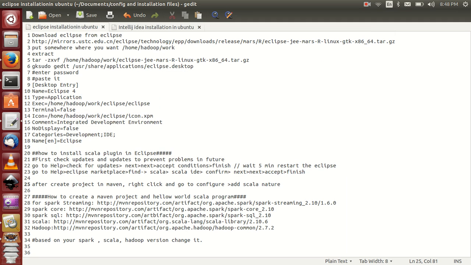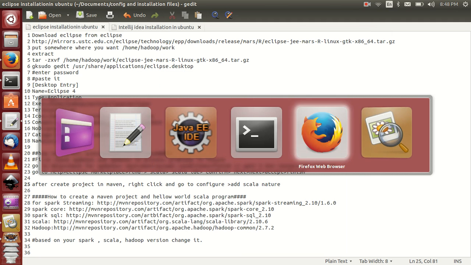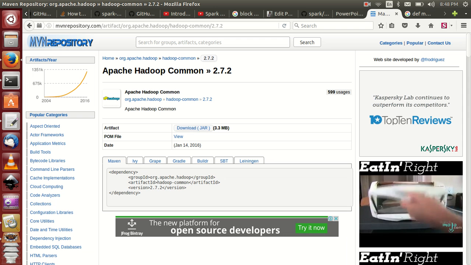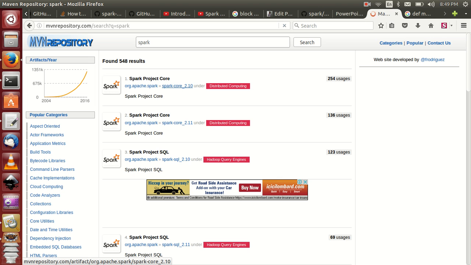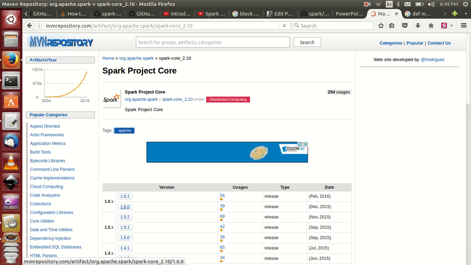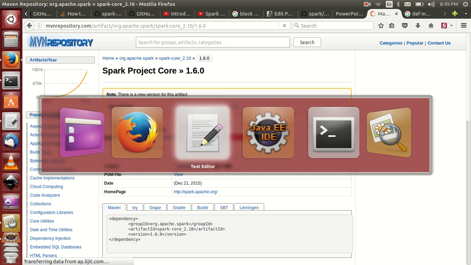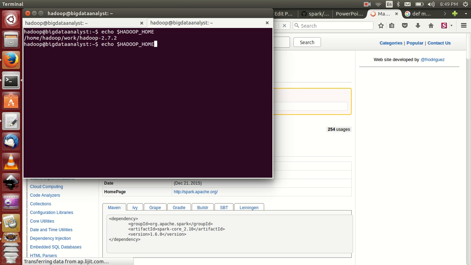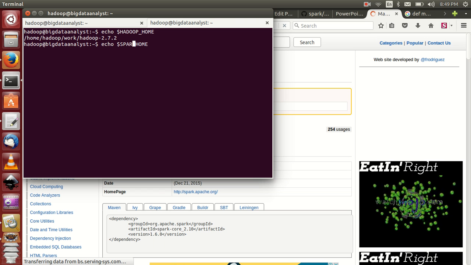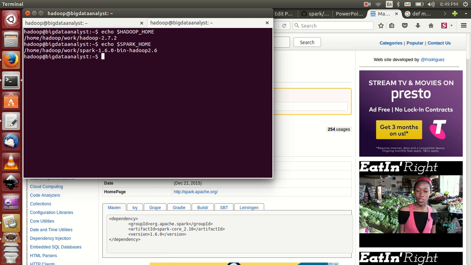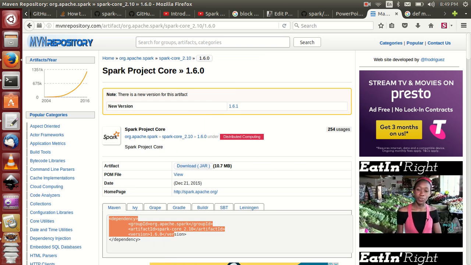And similarly Spark core. I'm using 2.10, in case 2.11 and this one it is the latest version, and my Spark version is the same, 1.6.2, so copy this one.